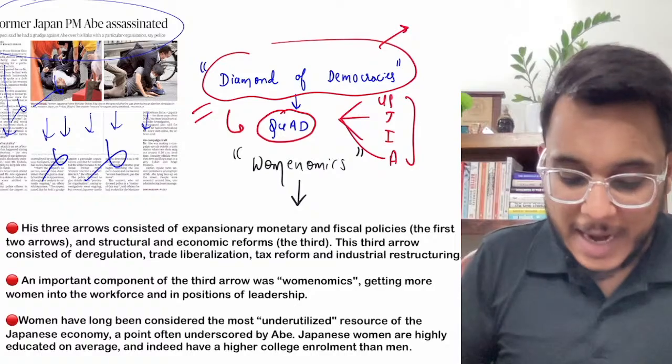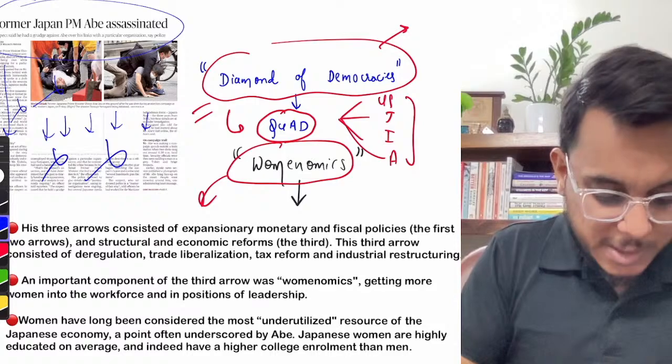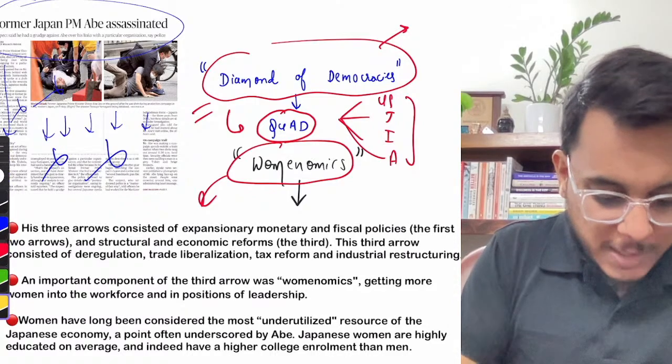And secondly, the idea was of womenomics. Now this particular idea is very much important. So guys, what is this womenomics idea? We can even use it in India.